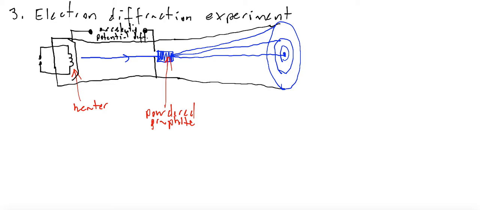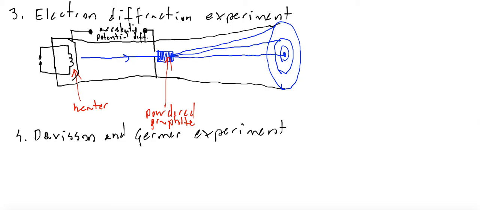And let's write the last point. Historically, it was done by two scientists, Davisson and Germer, in 1927 in a little bit different way. So write point number 4, Davisson and Germer experiment. And remember it was in 1927. They measured diffraction of electrons a little bit differently.